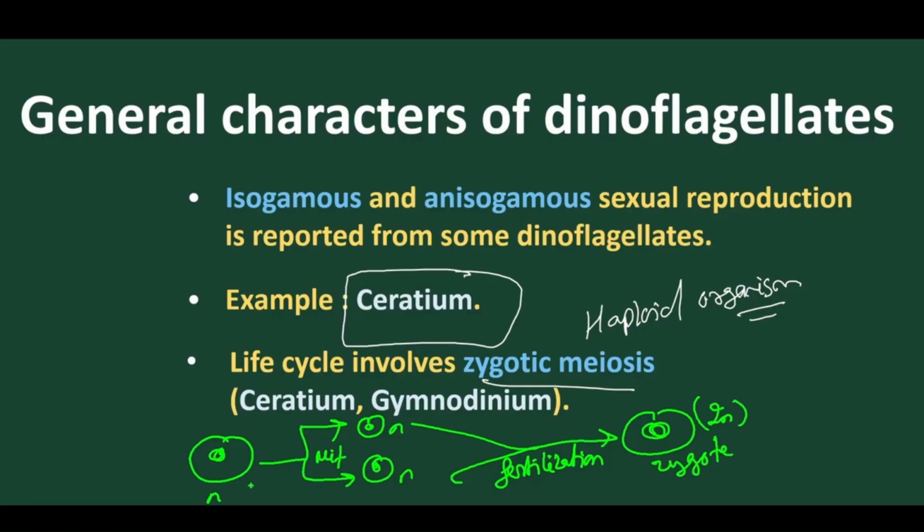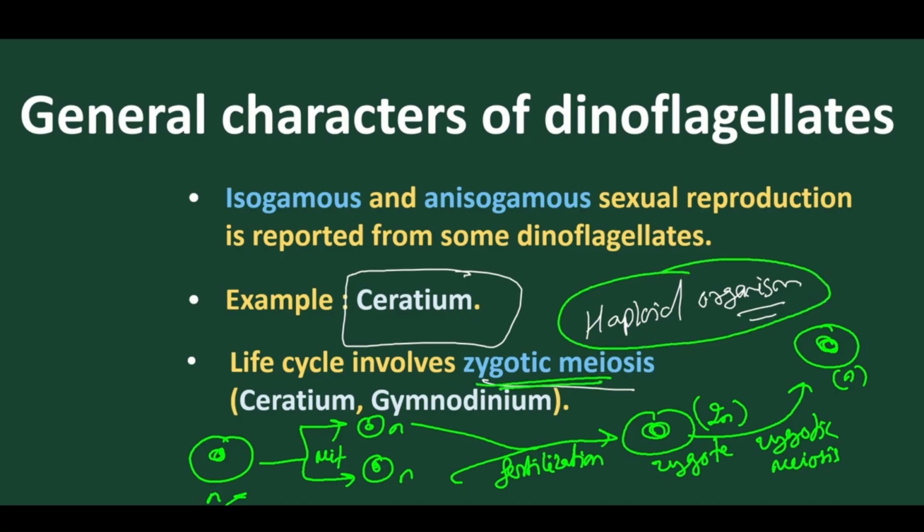But the parent is N. So the zygote must return back to N. The division of the zygote to produce the haploid is called zygotic meiosis, to produce the parent haploid. So 2N is converted to N. Got it? So zygotic meiosis is mostly seen in haploid organisms. It is not seen in diploid organisms, because in diploid organisms we find what is called gametic meiosis.